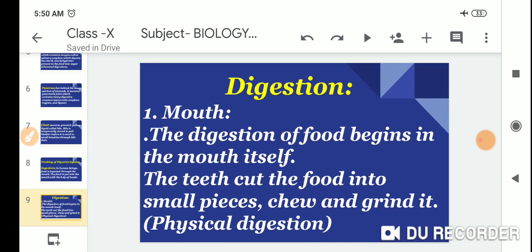Digestion. We start digestion. First one is the mouth. The digestion of food begins in the mouth itself. The teeth cut the food into small pieces, chew and grind it. That is physical digestion.